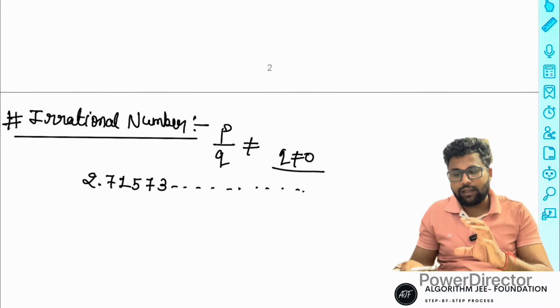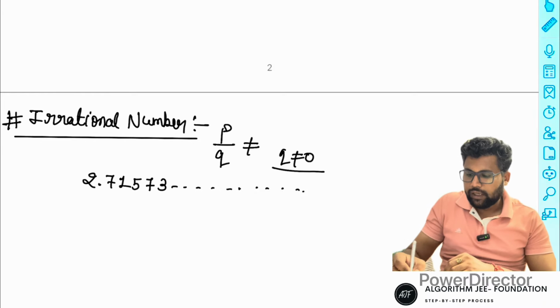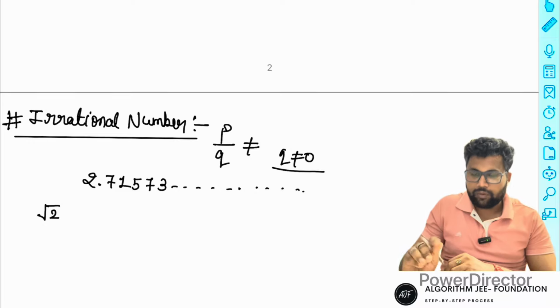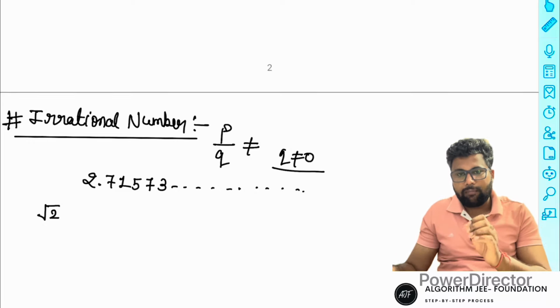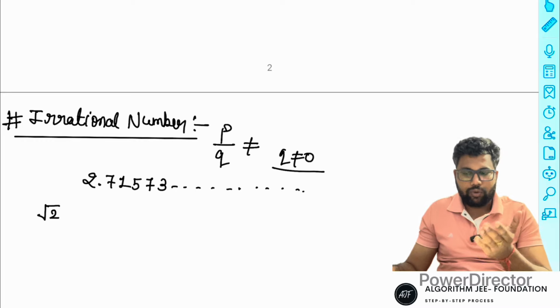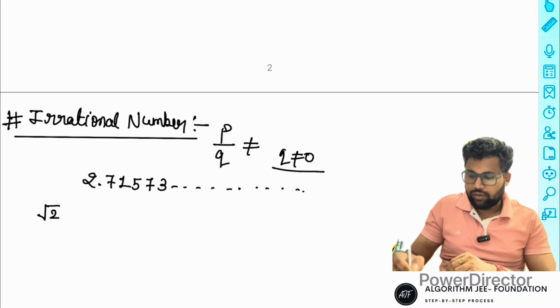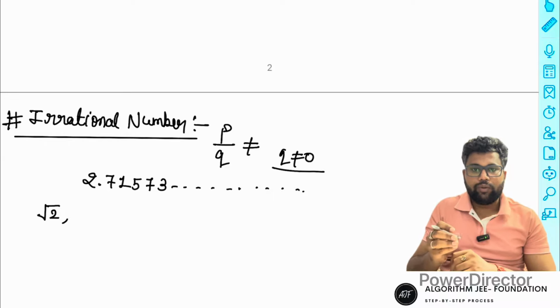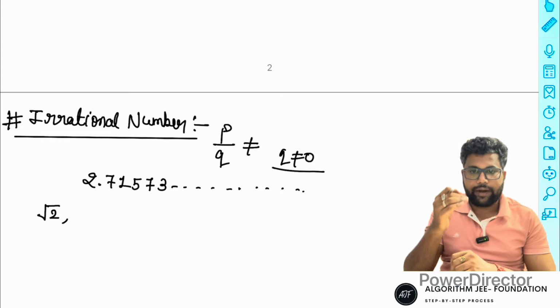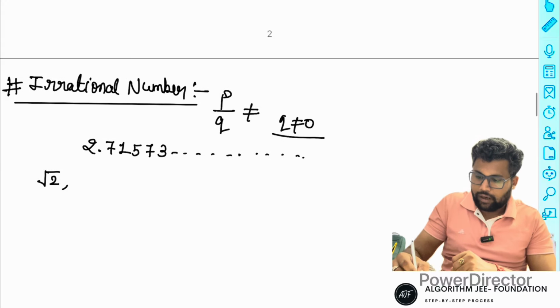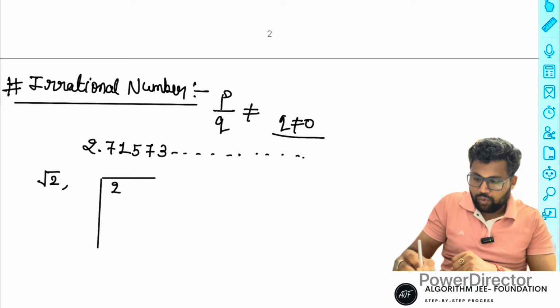Which types of numbers are irrational? Suppose root 2. All square roots of numbers that are not perfect squares are irrational numbers. Suppose root 2, root 3. If you want to find the value of root 2, see how to find the square root like this. If you find the square root, there are two possibilities.